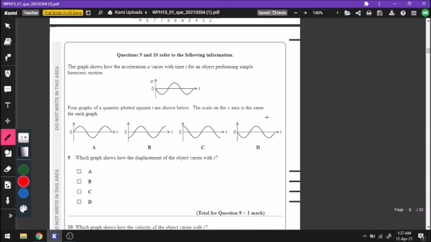This is a big question, so you can pause and read the question. Here we have a graph of the acceleration versus time, and we're talking about simple harmonic motion. They're asking which graph shows us the displacement. We know that for simple harmonic motion, acceleration is directly proportional to the negative of the displacement. So the displacement and acceleration will have the same type of graph, but the displacement will be reflected about the x-axis. So let us see which of the following curves is the reflection of this curve along the x-axis. As we can see, A is the reflection, so A is the correct answer.